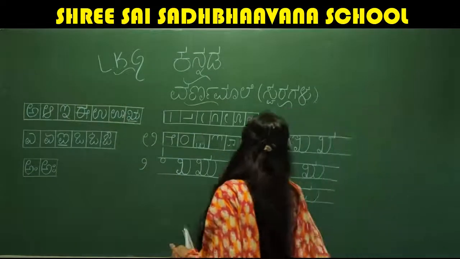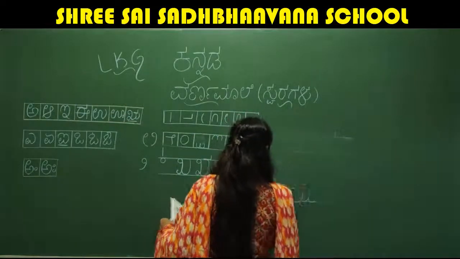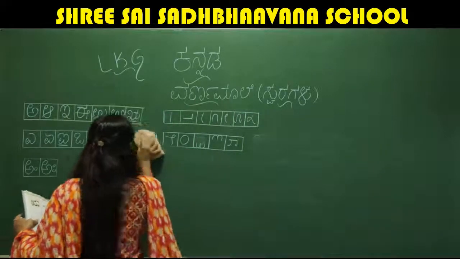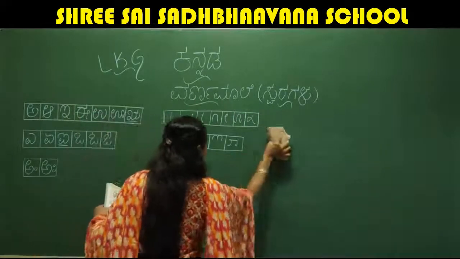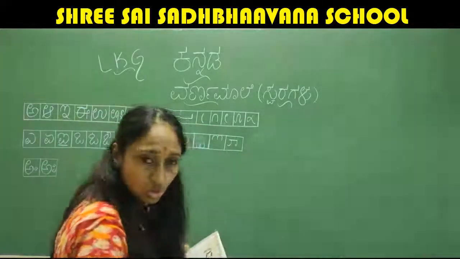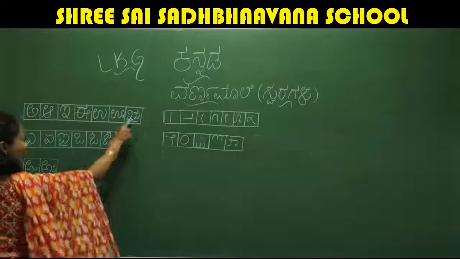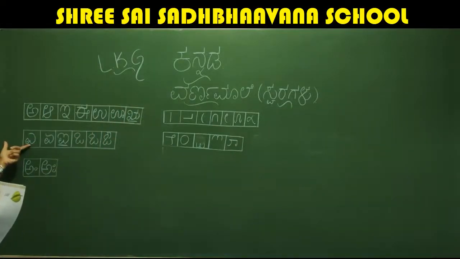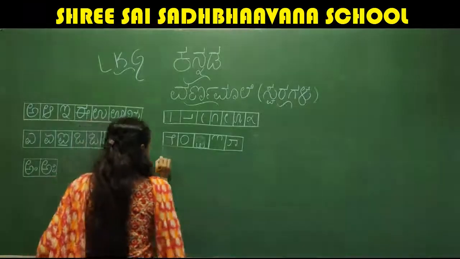Fine. So after ru, we have letter A. Okay. After ru, what letter do we have? There is no ru. I told you, right? There is no ru. So only one ru we have. After that ru, we have letter A. What is this? Letter A. So how to write that?